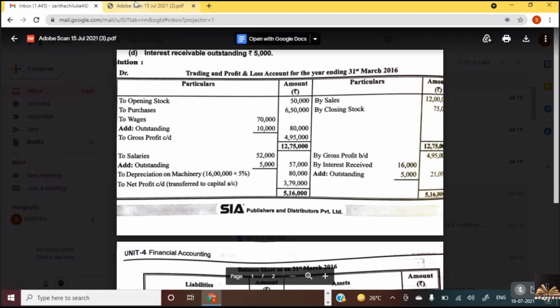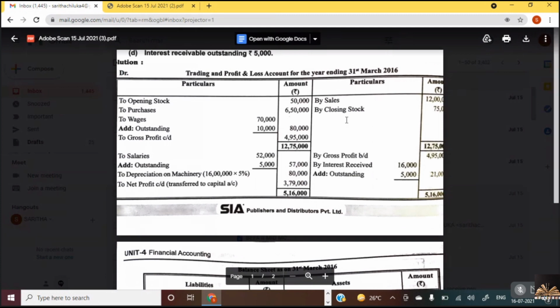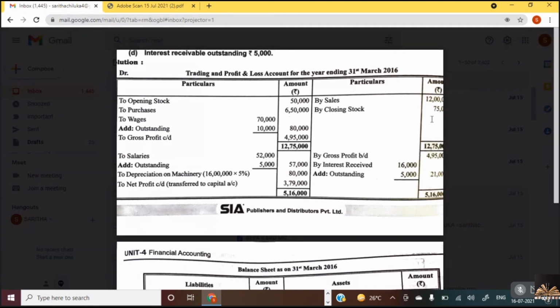Is this clear? Did you follow? Yes, ma'am. And now coming to the next one, closing stock. As I said, closing stock will not be given in the trial balance. Closing stock will be given in the adjustments. So how much is the closing stock? 75,000. So where will we take the closing stock? By closing stock 75,000.